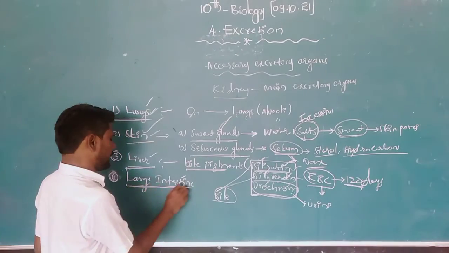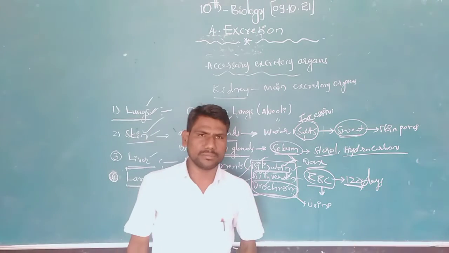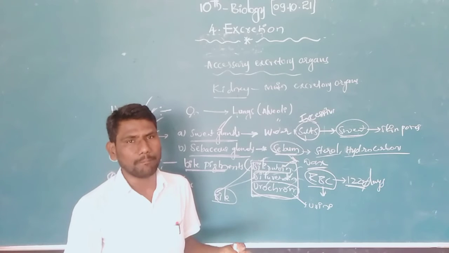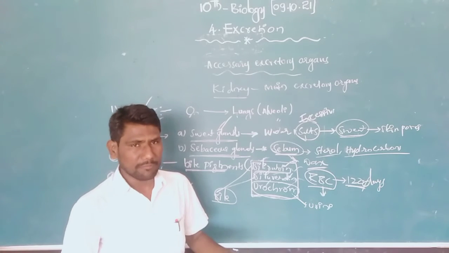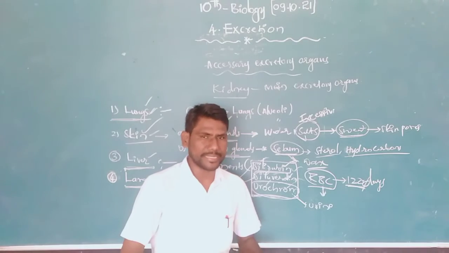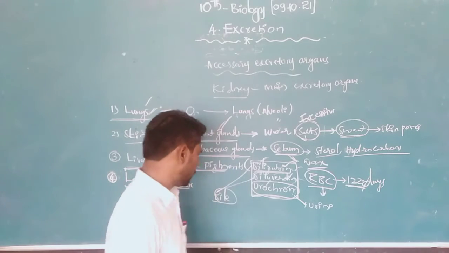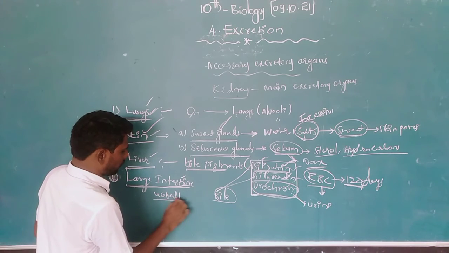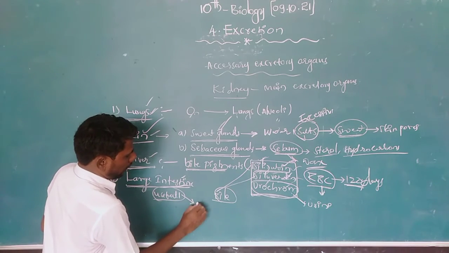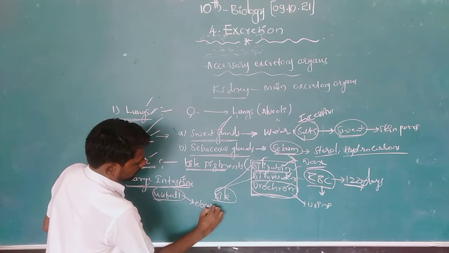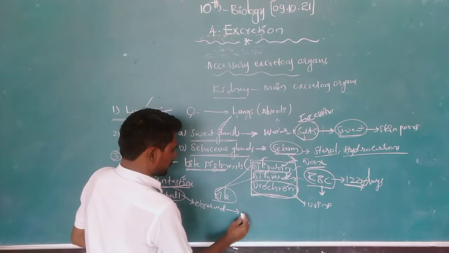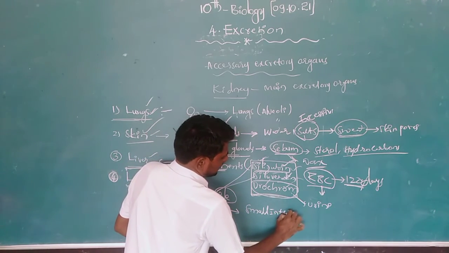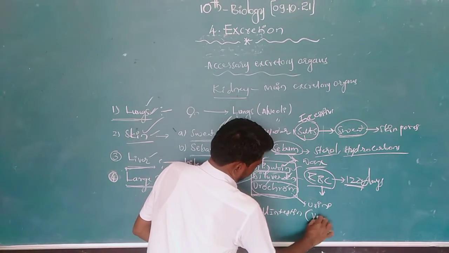Next, large intestine. How is the large intestine an excretory organ? After digestion of food materials in our small intestine, the useful components are absorbed by the small intestine, especially the villi.